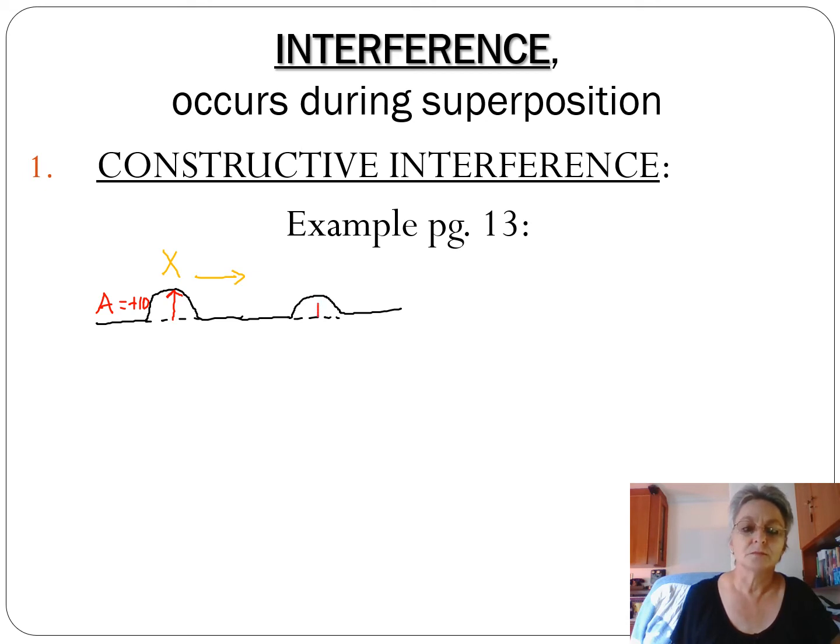So pulse Y has an amplitude of plus 8, and it's moving in the same medium towards X. Now, to illustrate the interference, this is where the pulses are before interference.